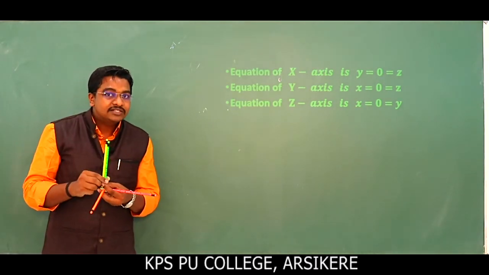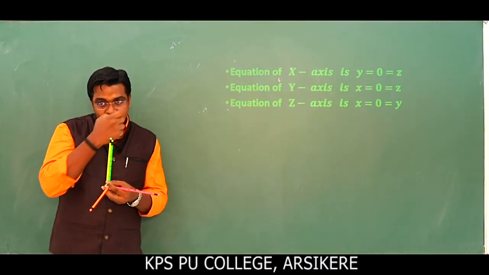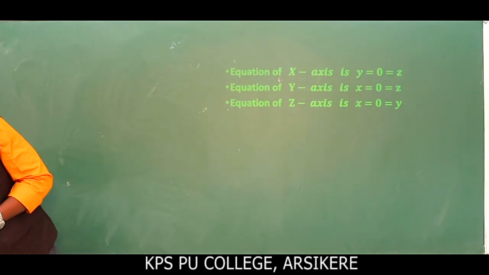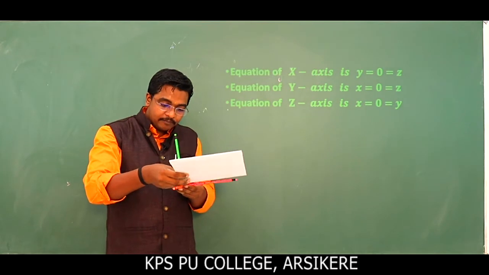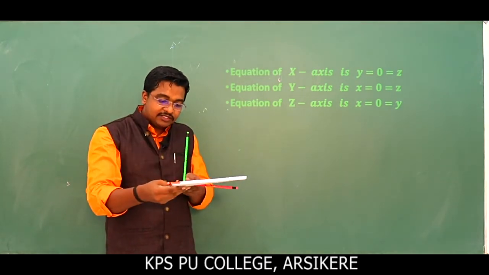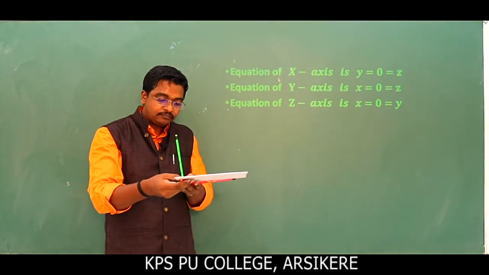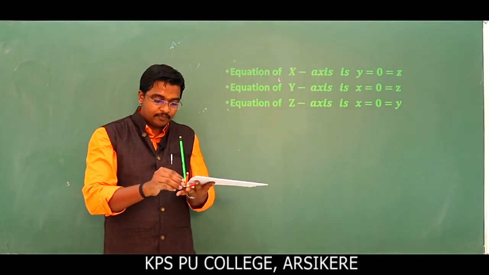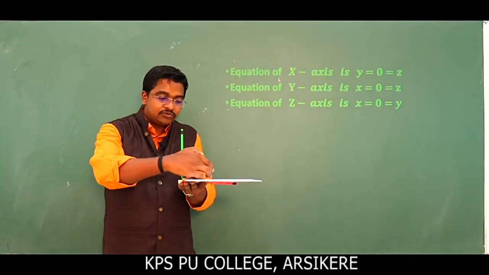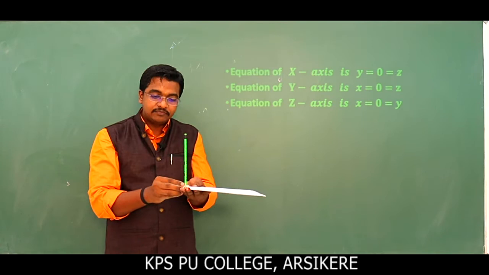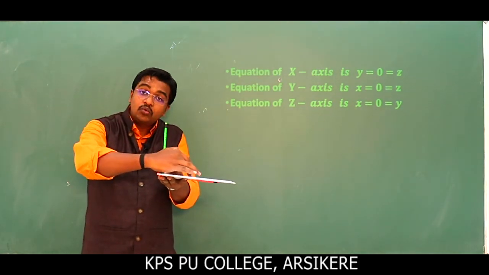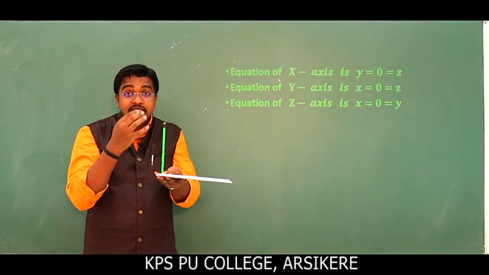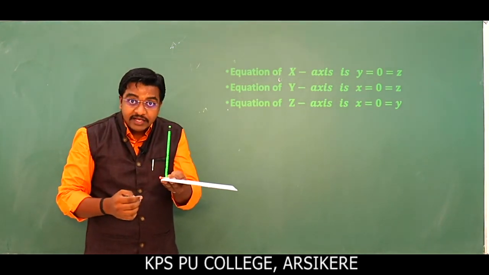Okay. Now discuss about the planes. Just observe here, this becomes the plane. Here are the x axis, y axis and z axis. Where is this plane located? On the x and y axis. So this is called the xy plane.